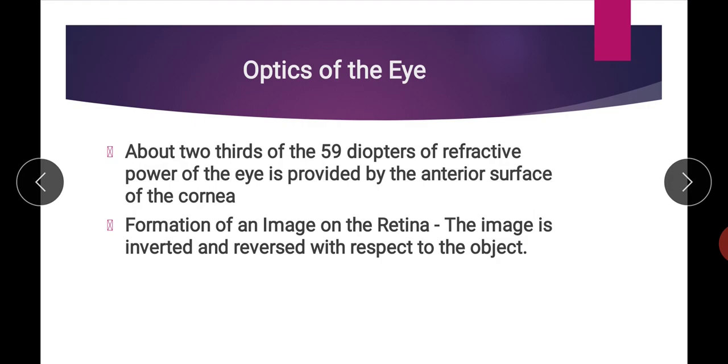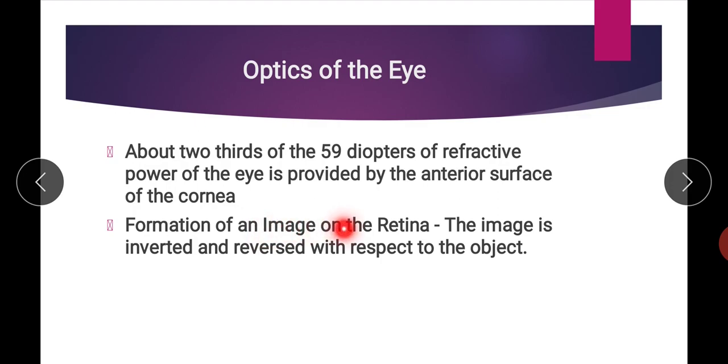That is why the maximum refraction occurs at the corneal surface. The refractive power of the lens of the eye is around 20 diopters. Out of this 59 diopters, 20 diopters is provided by the lens, but the maximum refraction occurs at the anterior surface of the cornea.